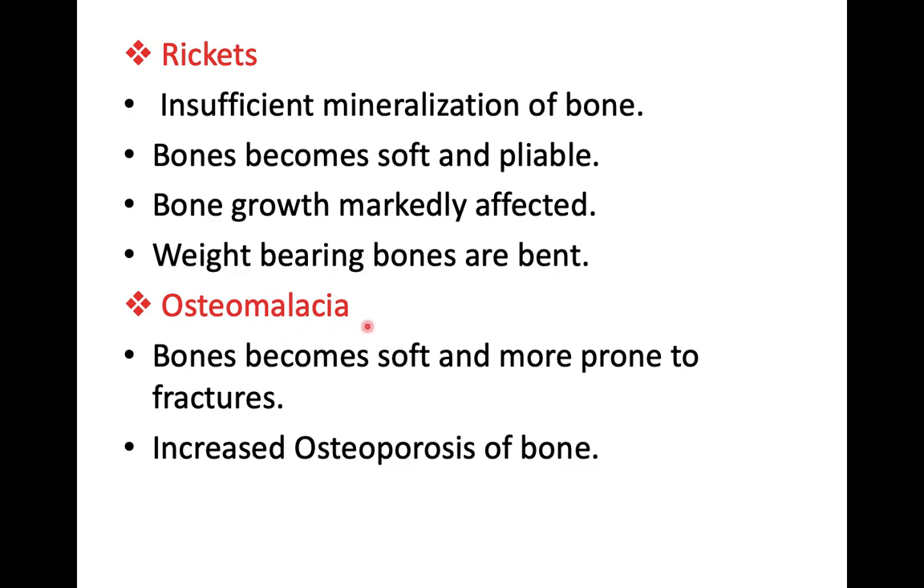In contrast, in adults, this disease is known as osteomalacia. So in that, what happens? The bones become soft and they will be more prone to fractures. This condition is sometimes also confused with osteoporosis. There will be severe complaints of pain in the affected bone areas, particularly around the back and the knee region as well as the ankle region.